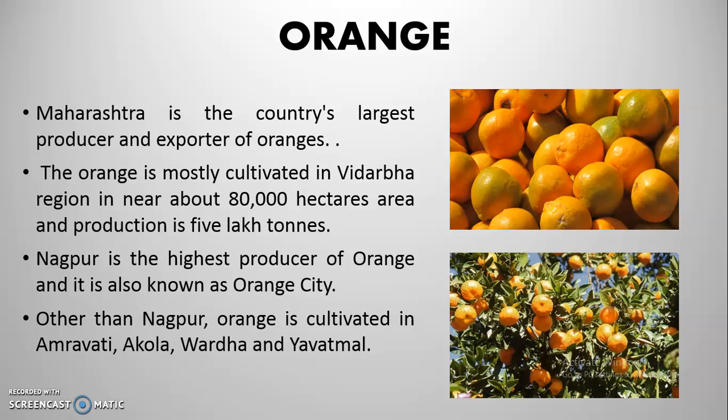And oranges. We all know that Nagpur is very famous for oranges. It is also known as Orange City. Maharashtra is the country's largest producer and exporter of oranges. The orange is mostly cultivated in the Vidarbha region in near about 80,000 hectares area, and the production is 5 lakh tons. Other than Nagpur, oranges are cultivated in Amravati, Akola, Wardha and Yavatmal. So these are the districts in which oranges are cultivated.